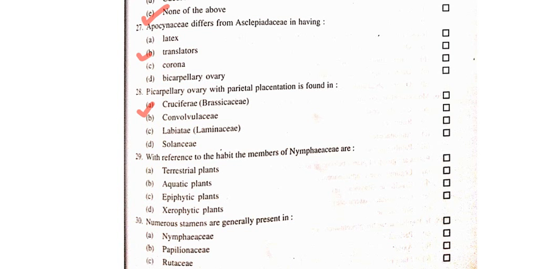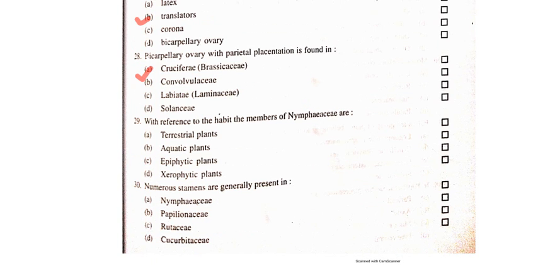Okay. Now, next question, question number 29. With reference to the habitat, the members of Nymphaeaceae are. So the members of Nymphaeaceae are aquatic plants which are present in water. Okay, so the answer is option B.